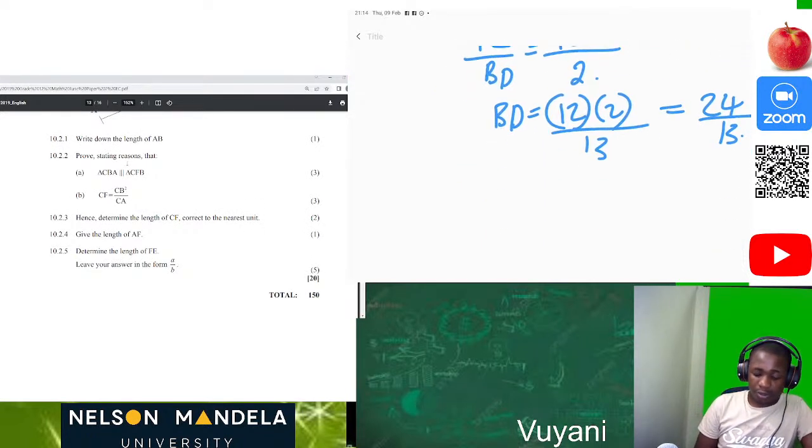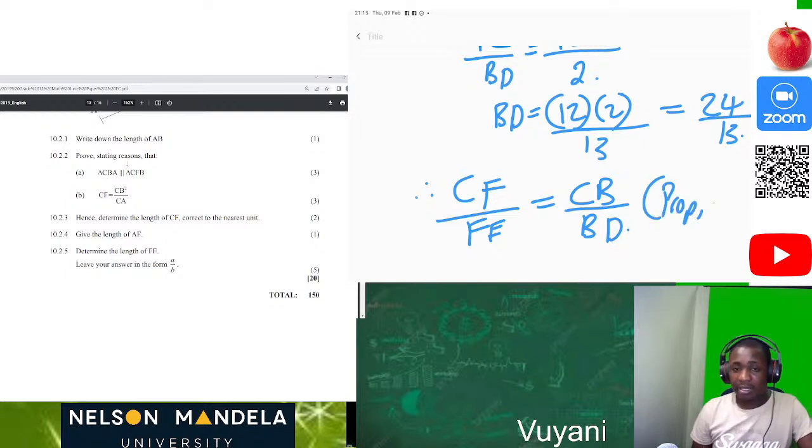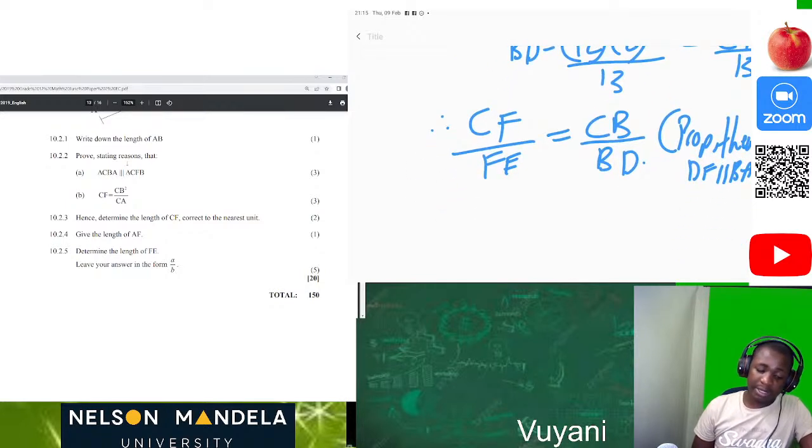Then we can also see that CF over FE is equal to CB over BD. Again, why are you saying that, Fuyani? It's because of the prop theorem. Now let's take the lines DF parallel to BA again. Then what is our CF? Our CF, we calculated, was 11.